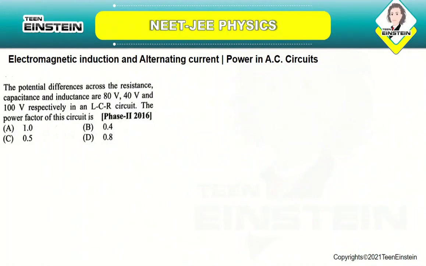The potential differences across the resistance, capacitance and inductance are 80 volt, 40 volt and 100 volt respectively in an LCR circuit.